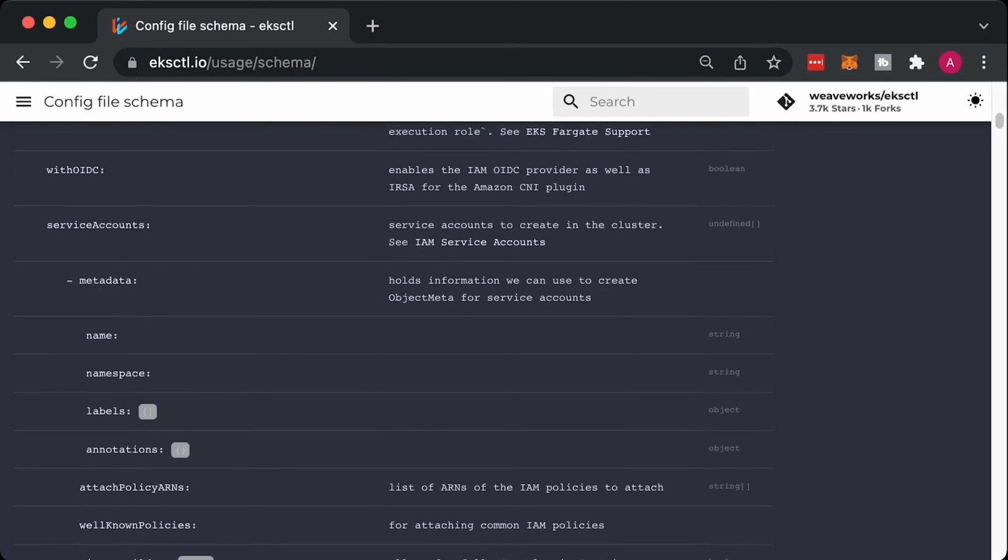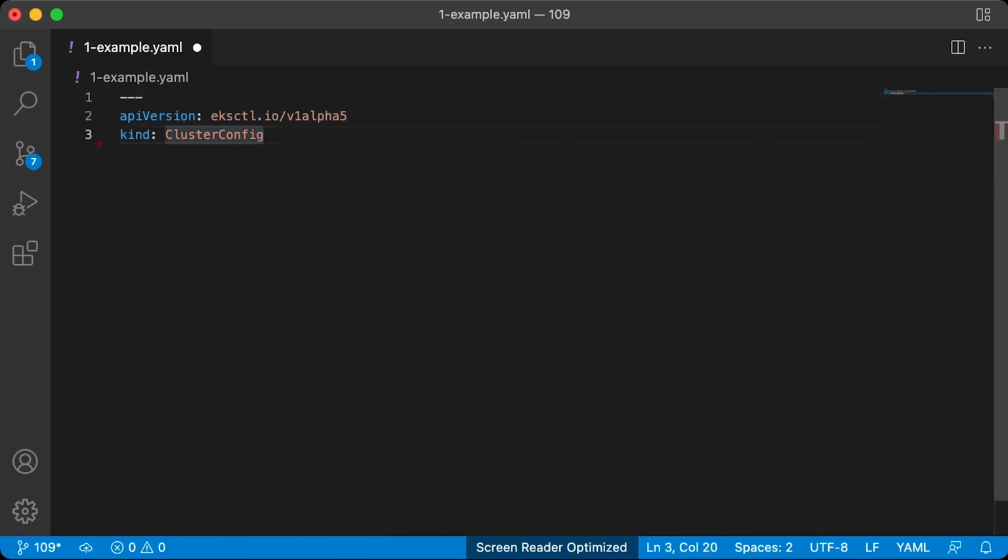These configs are very similar to the ones Kubernetes uses to create deployments, service objects, etc. First, provide the current API version for the eksctl. The next property, kind, is always ClusterConfig. Under the metadata section, we need to specify the name of the cluster and the region where we want to create it. Optionally, you can specify the version.